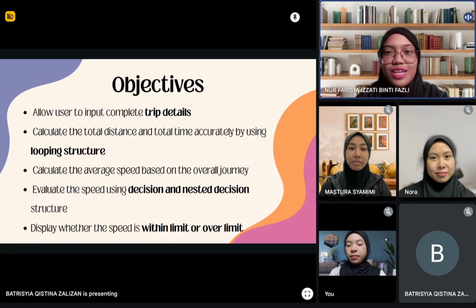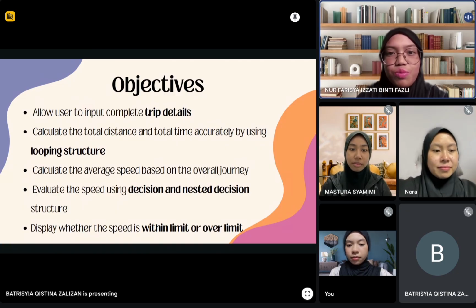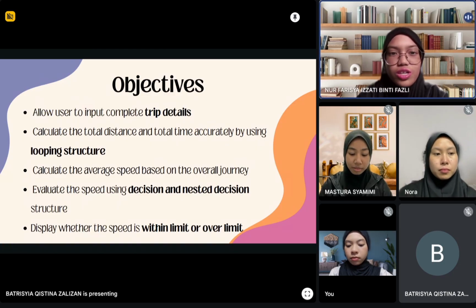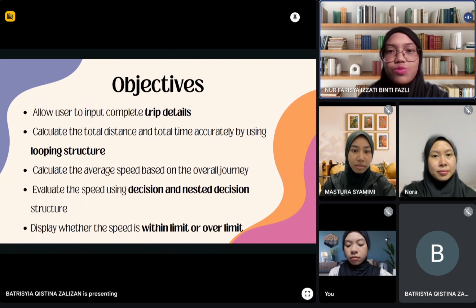The system is designed to calculate the total distance and total time accurately by using a looping structure. Based on these accumulated values, the system calculates the average speed for the overall journey. Finally, the system evaluates the calculated speed using decision-making and nested decision structures to determine whether the speed is within limit or over limit based on the selected place of travel.